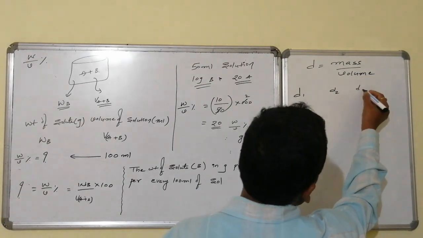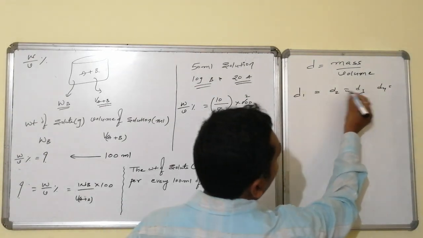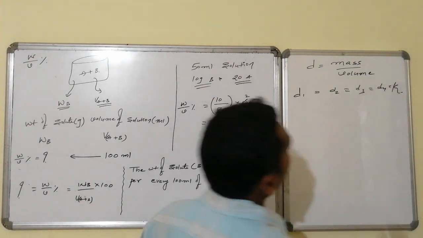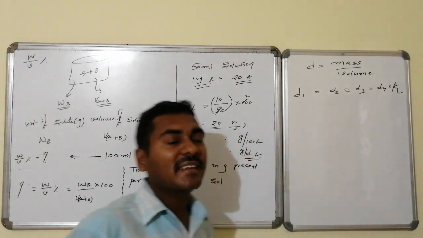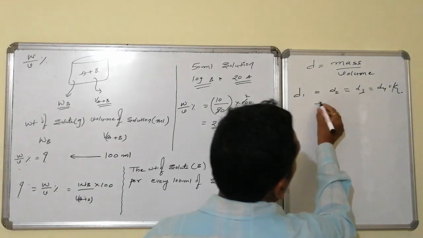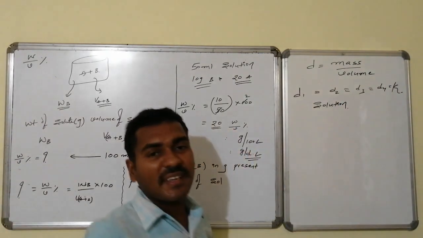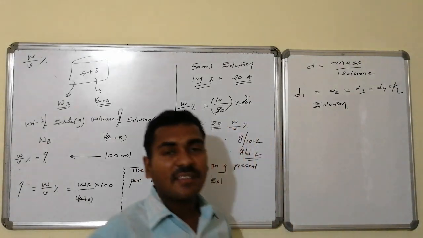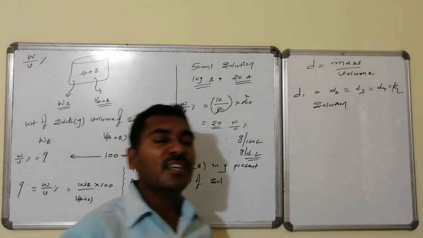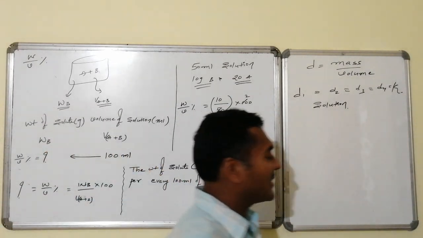Wherever you calculate density, d1, d2, d3, d4, all are equal and equal to some constant value. Such kind of density is said to be uniform density. These uniform density containing substances are said to be solutions. So therefore, a solution is maintaining homogeneous nature. Homogeneous nature implies it maintains uniform density. Everywhere the density remains the same and constant.